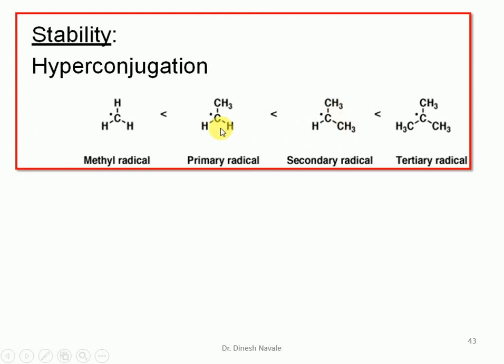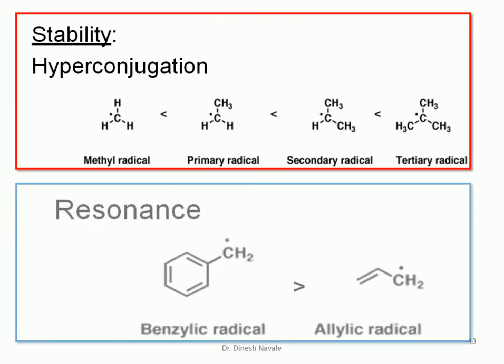Whereas in the primary free radical, it will show 3 C-H bonds, so there are 3 hyperconjugation structures. Whereas the methyl radical does not exhibit any hyperconjugation structure, and as we can easily say, the more hyperconjugative structures, the more stable the compound. That's why the tertiary free radical, which has 9 hyperconjugation structures, will be more stable than the secondary free radical, than the primary free radical, than the methyl free radical. So hyperconjugation is one of the important factors which decide the stability of the free radical.